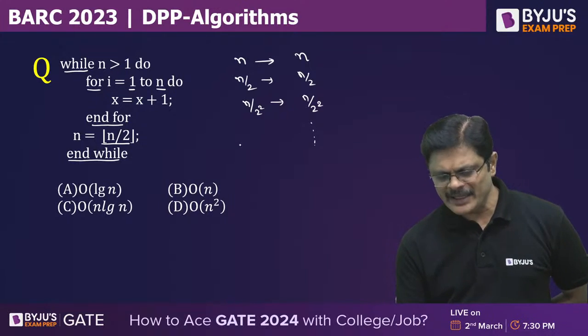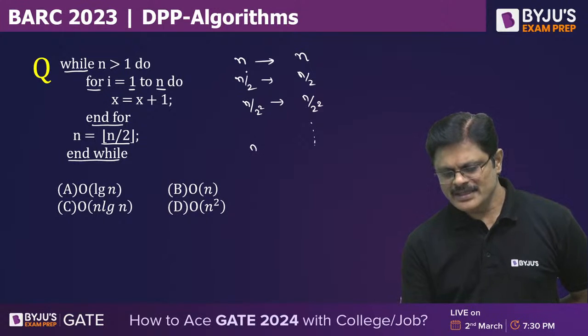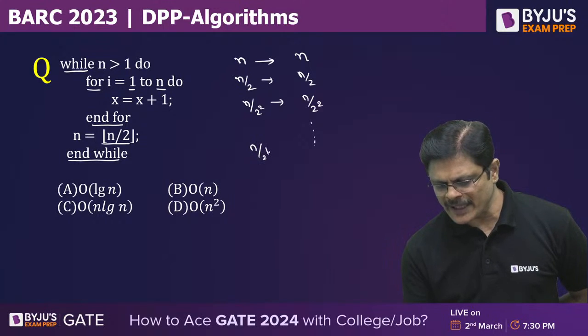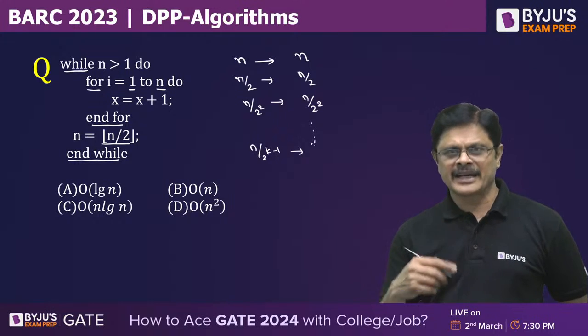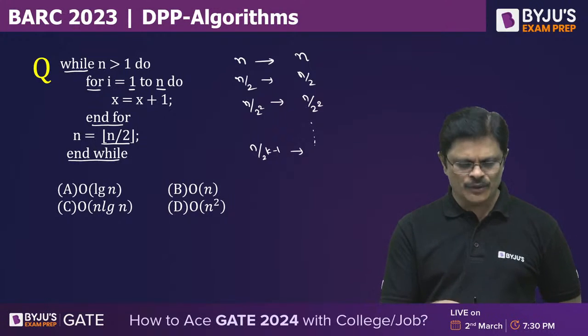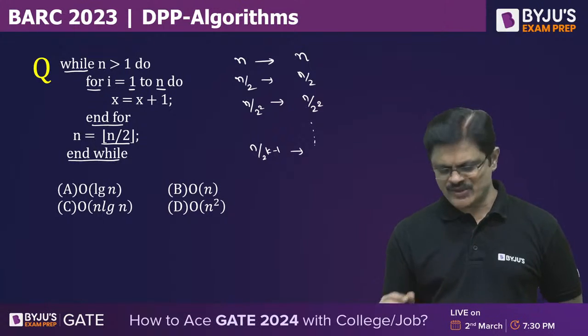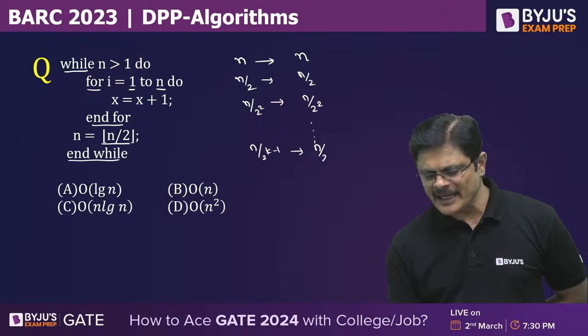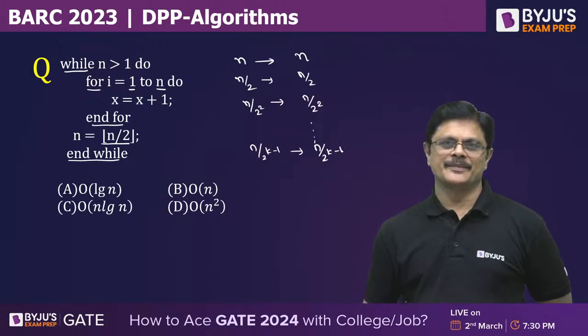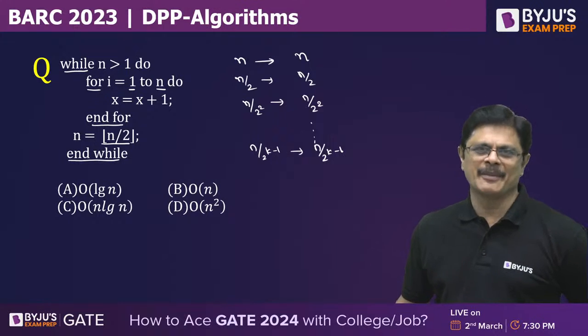Okay, maybe in the kth term. See, kth term means n by 2 power k minus 1. Okay, n by 2 power k minus 1, that is when n is equal to n by 2 power k minus 1. So in this particular case, the for loop iterates n by 2 power k minus 1 times.